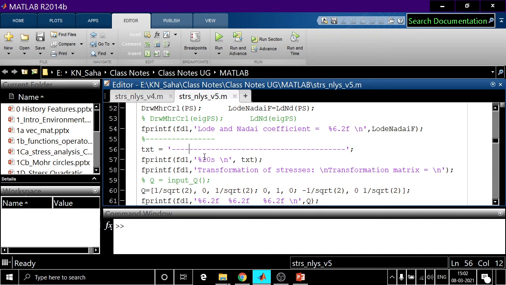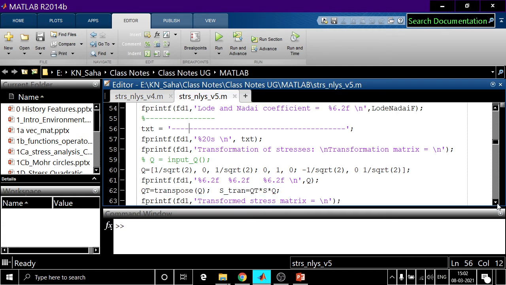S, and there is a space of 20, there might be something more than 20, whatever. This is the explicit way of writing it. What is this backslash n here? It will write transformation of stresses in a line, then it will go into the next line. Afterwards also there is a newline character, so it will go to the next line.